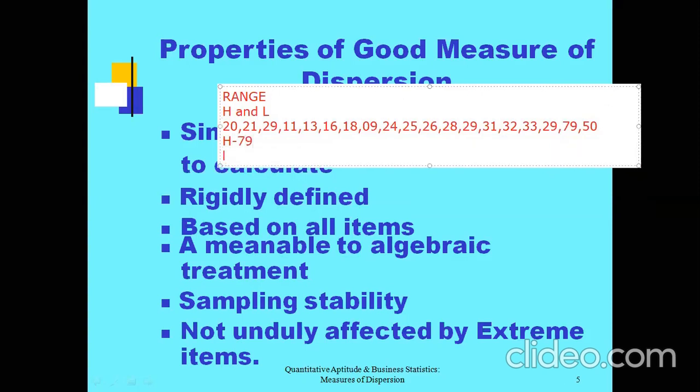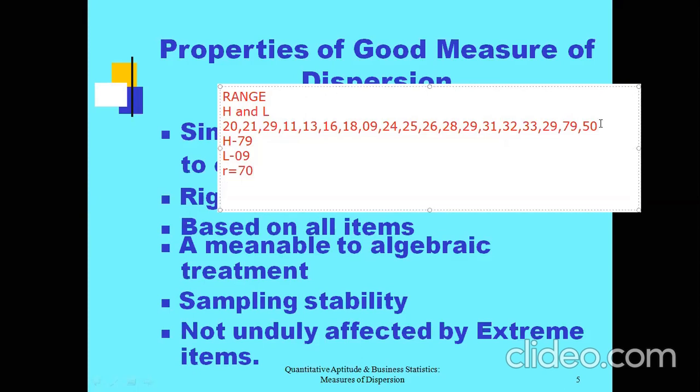Similarly, what is the lowest value in the given set of observation? Is it 11? No, it is 9, absolutely correct. The lowest value in the given set of observation is 9. So how to determine range? Range is the difference between the highest value and the lowest value, that is 79 minus 9. If you do that, you will get the range. So in this case, the range is 79 minus 9, that is 70.